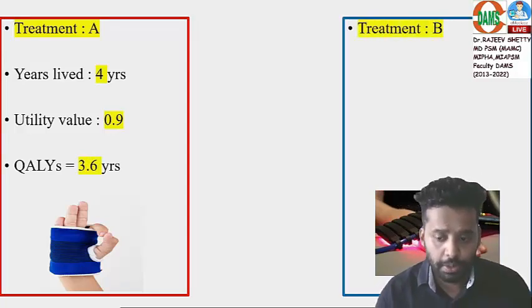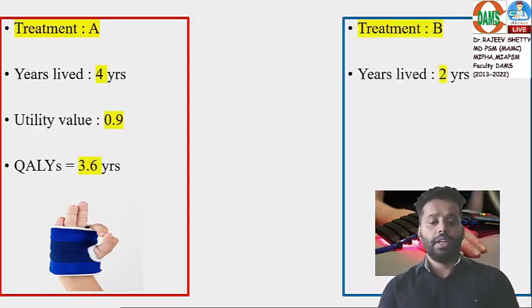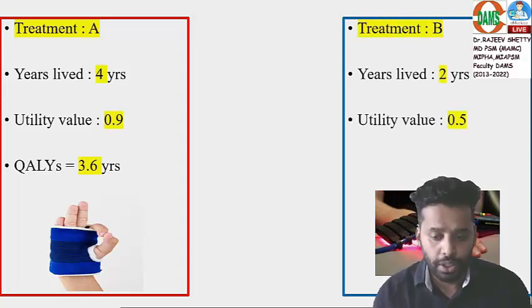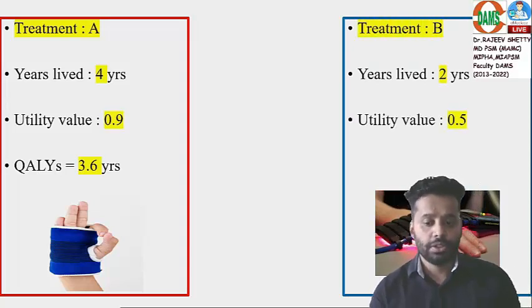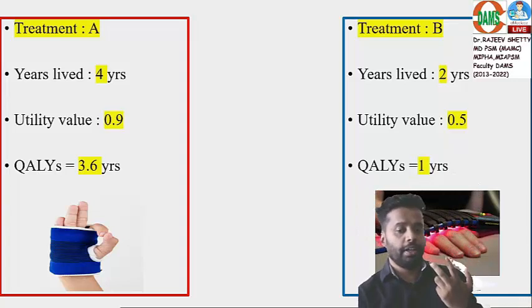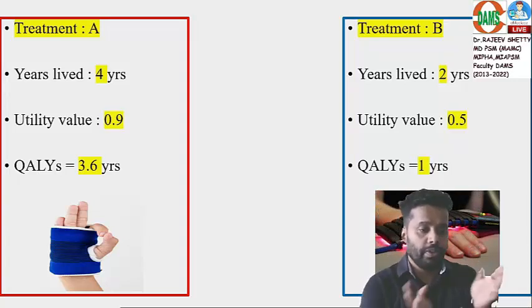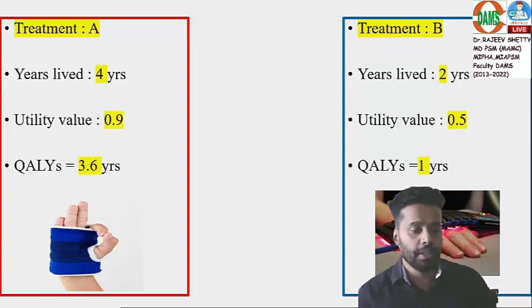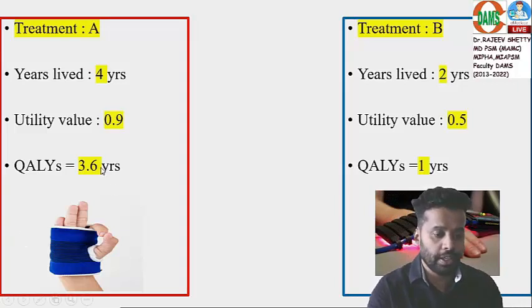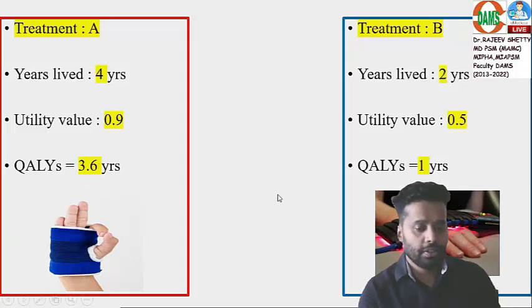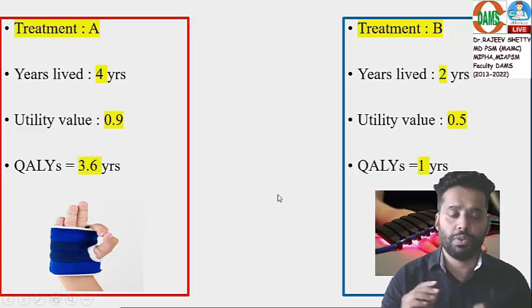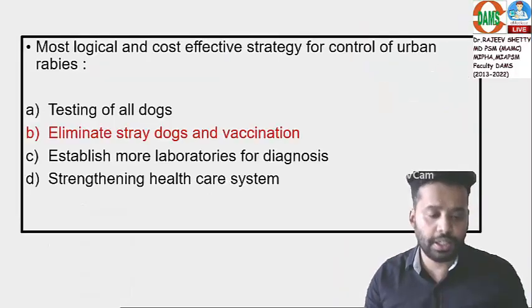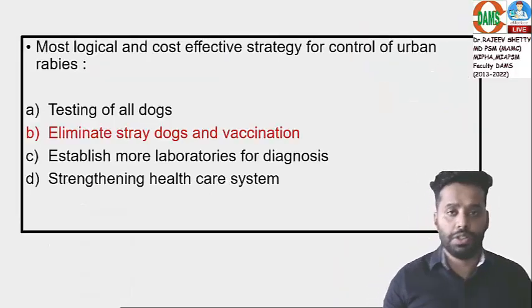What about treatment B, years lived 2, utility value 0.5. So what is the QALY given by treatment B? 1. So which is better? A is better than B. But how much extra QALY are you getting? 2.6. So this is the detailed explanation of QALY which was discussed in the classes, and the answer was QALY for that question.